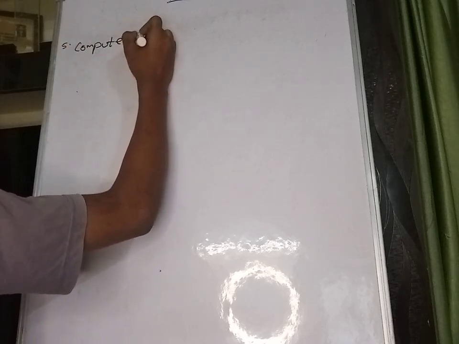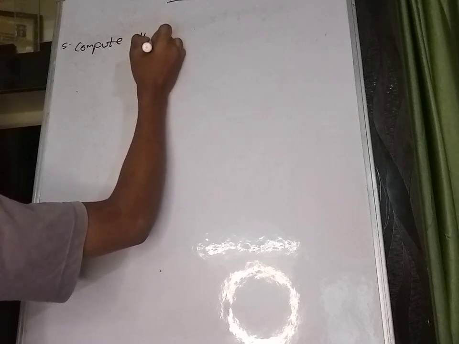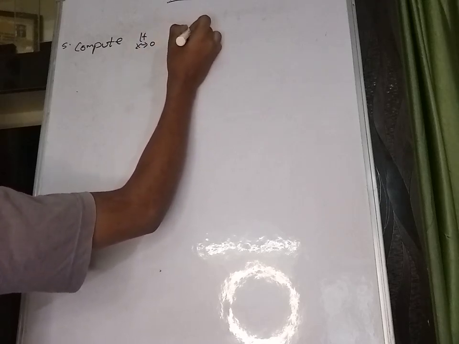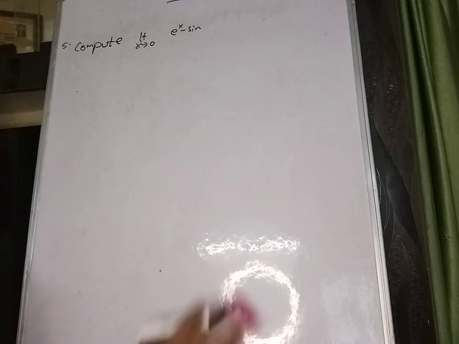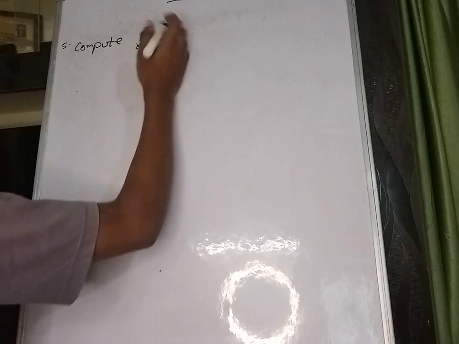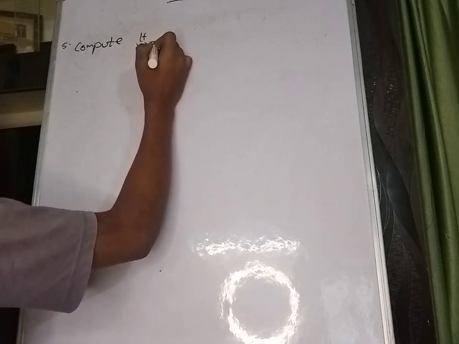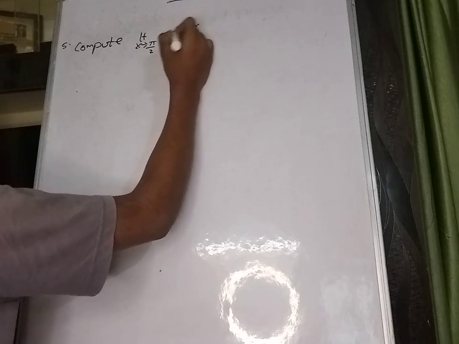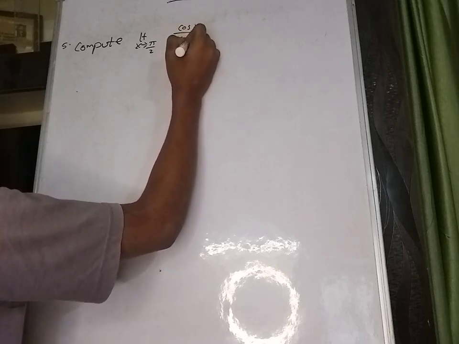Compute limit x tends to 0 e power x minus sin x, sorry, solve it over. Compute limit x tends to pi by 2, cos x divided by x minus pi by 2.